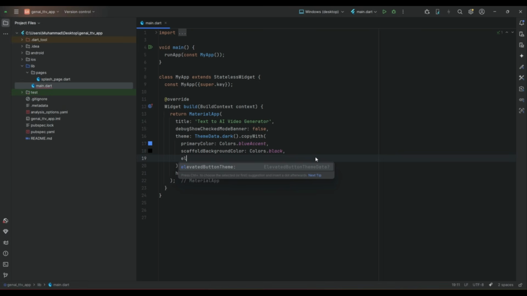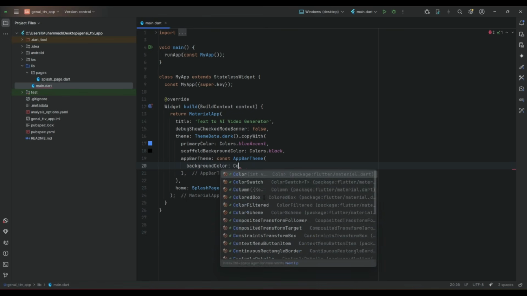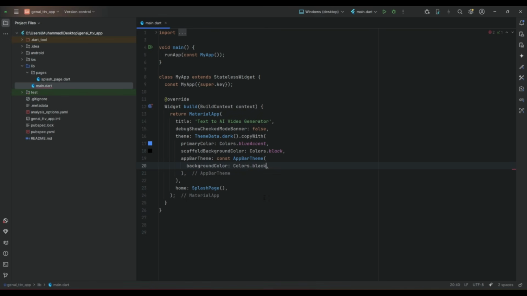Let's set the app bar theme. Now here you can set the app bar theme color, which is for the app bar background color. You can set it like this, Colors.black, but it will be pure black, just like we set it for every page background color, which is for the body basically, and this is for the app bar. Now if you want to be more specific and make a little bit of difference, then instead of giving it direct pure black color, we will use this color scheme.